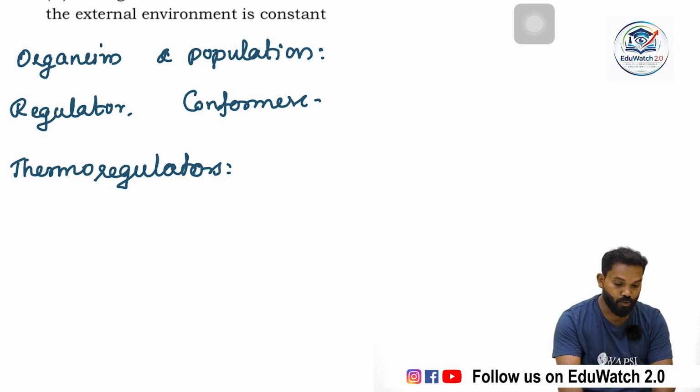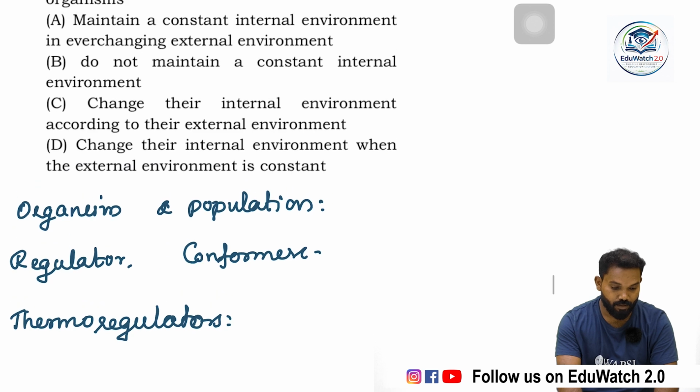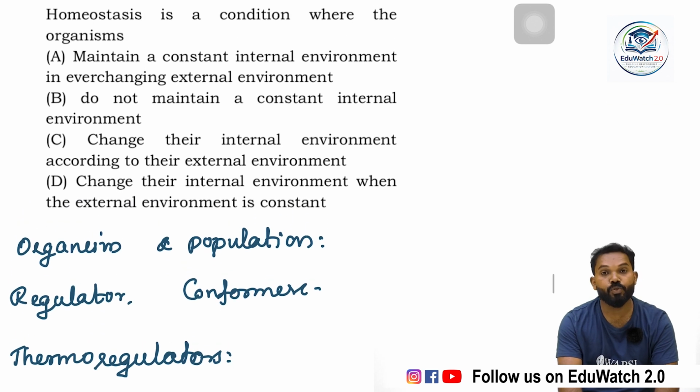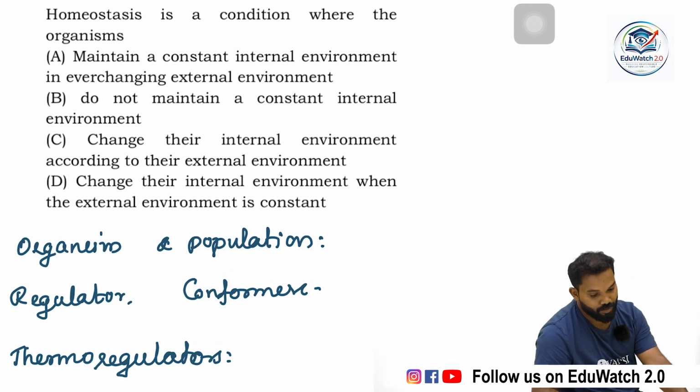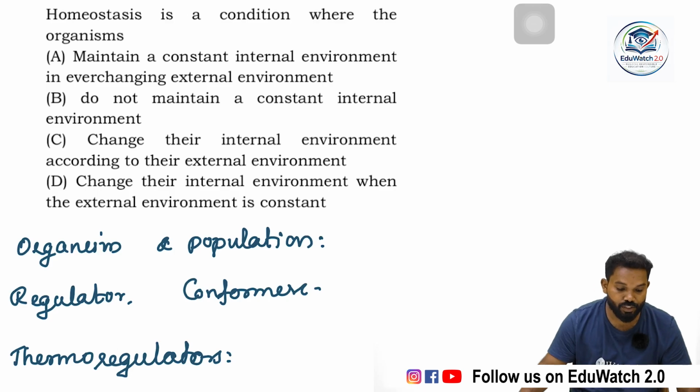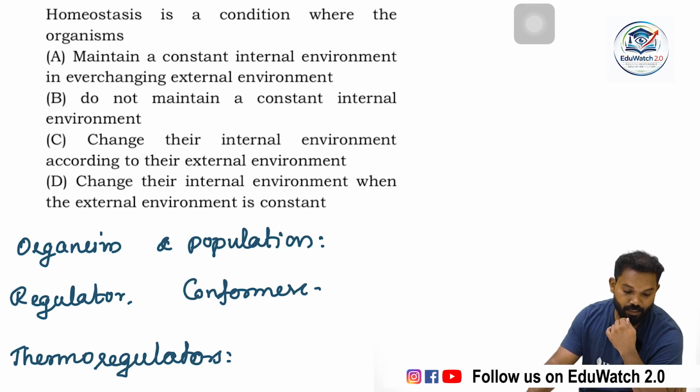So a thermoregulator is actually doing a homeostasis effect. Homeostasis is a condition where, and the options are, maintain a constant internal environment in an ever-changing external environment.